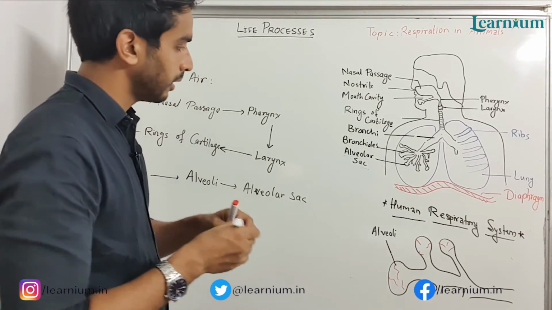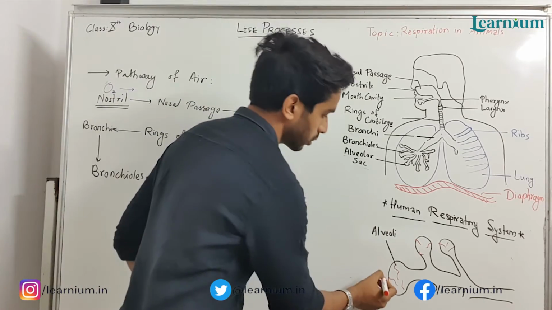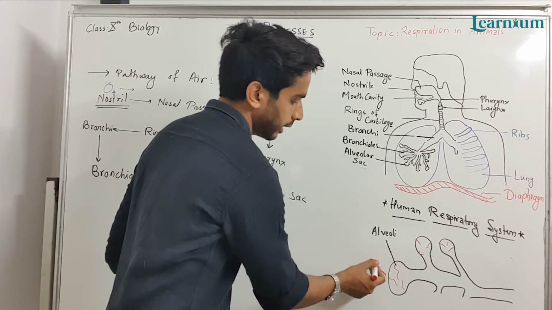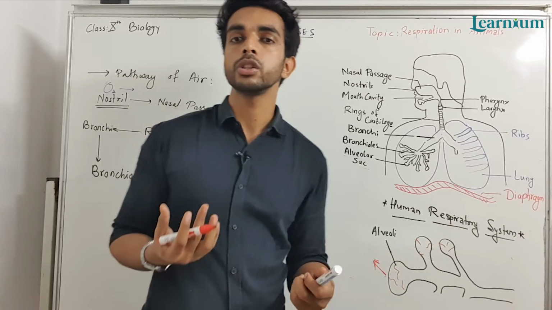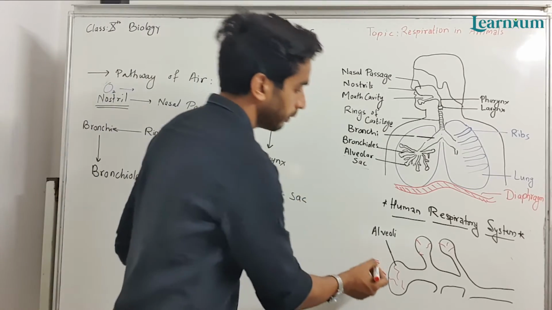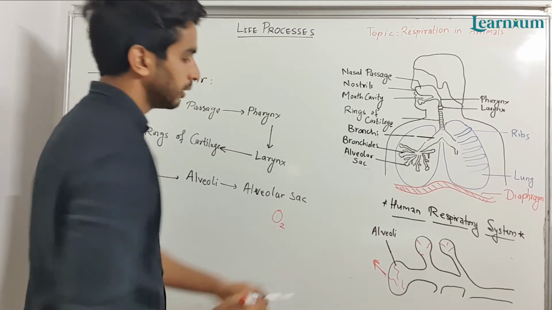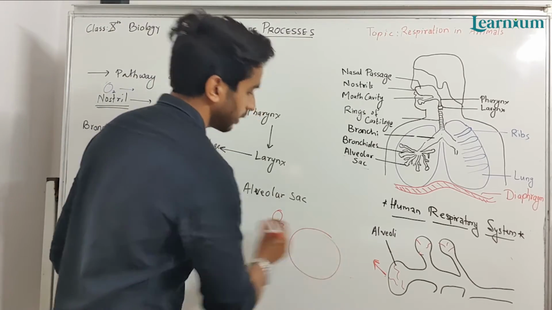This is the structure of the alveolar sac. Here blood vessels, capillaries, are connected. Blood is the transporting medium of oxygen and carbon dioxide. So blood will take oxygen. Suppose this oxygen gets inside the alveolar sac.